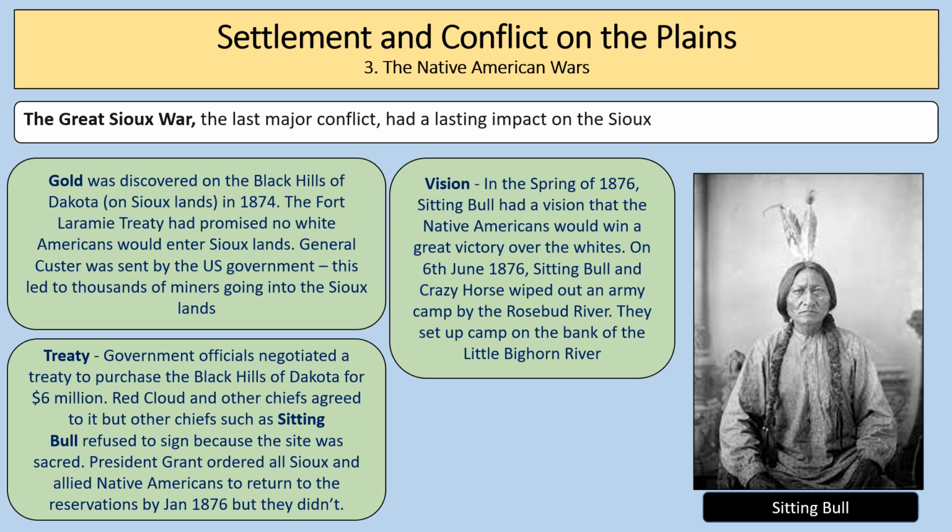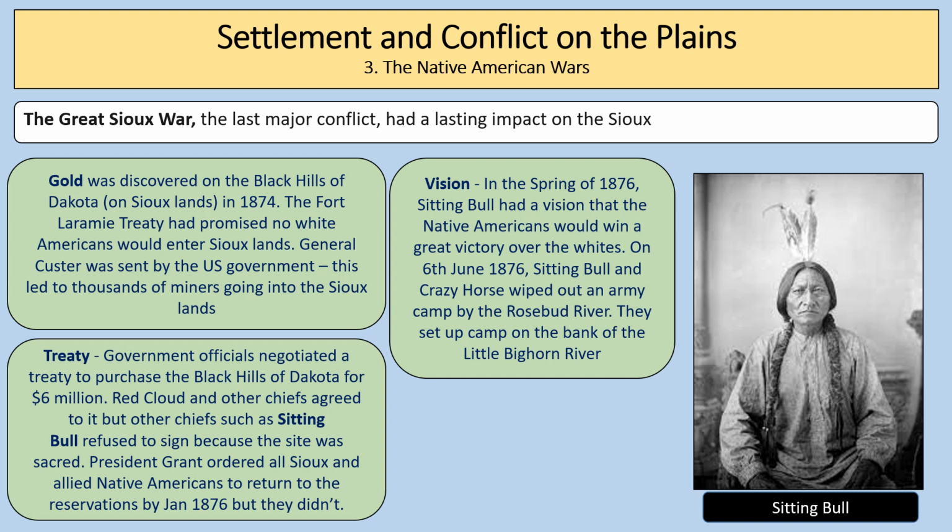Okay, so the last major conflict was the Great Sioux War. Gold was discovered in the Black Hills of Dakota on Sioux lands in 1874. Now, the Fort Laramie Treaty had promised that no white Americans would enter Sioux lands. General Custer was sent by the US government, leading to thousands of miners going into the Sioux lands. Now, government officials negotiated a treaty to purchase the Black Hills of Dakota for $6 million.